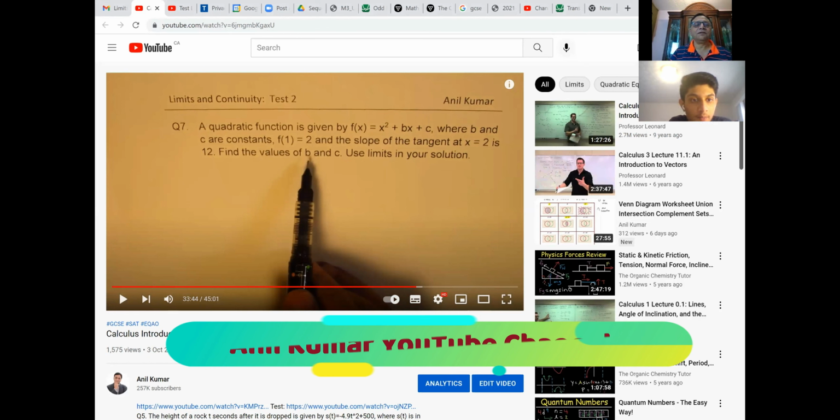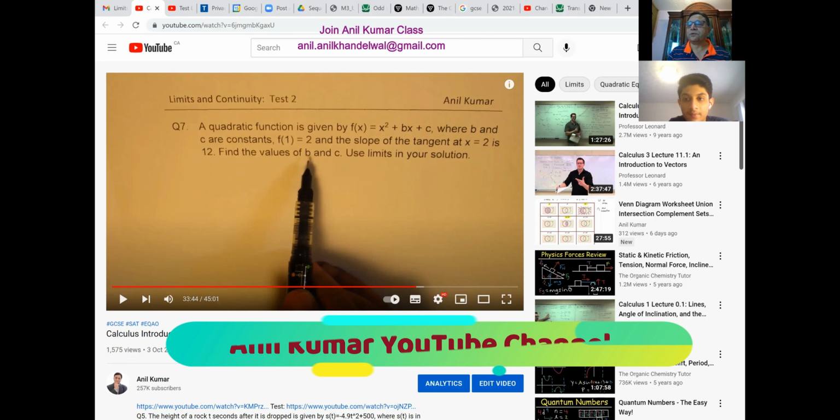Yes, sir. So since we know that it's quadratic and b and c are constants, we're given point p as 1 and 2 because f of 1 is equal to 2. One point is known to you, 1 and 2. Good. And we're also given the slope of the tangent at x equals 2, which is 12. So we are given the rate of change at 2, right? You have to find the rate of change of this function using the difference quotient method and equate that to 12.